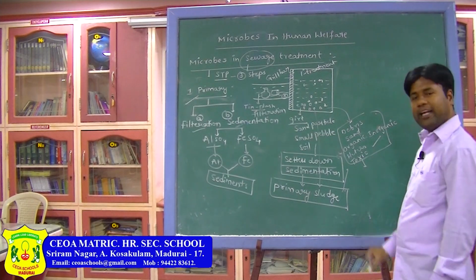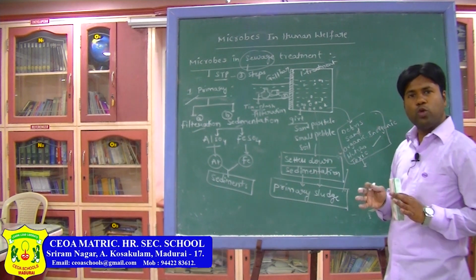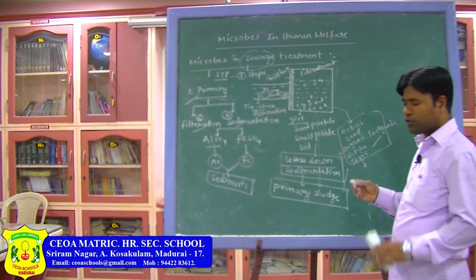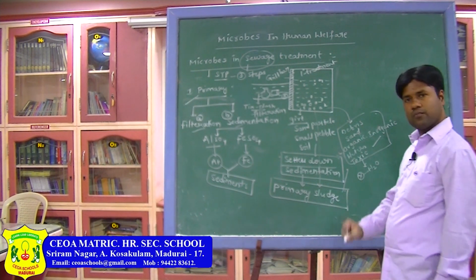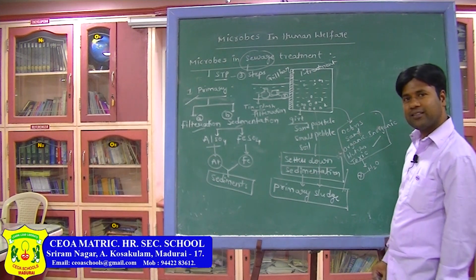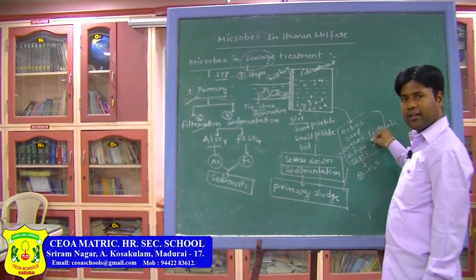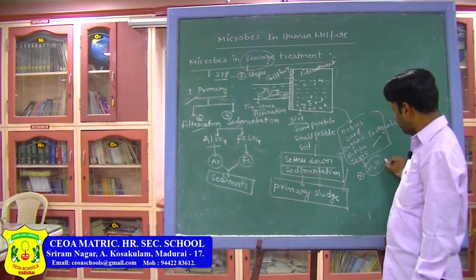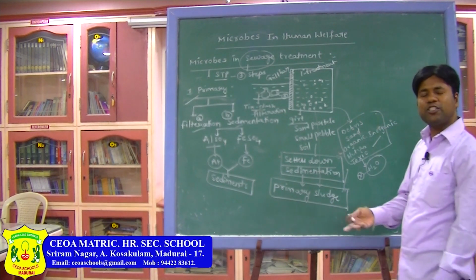Now, it is not good to use for household work, so we cannot use this water. Why? Because dissolved ions, inorganic material and toxic material are all present, so it is not suggested for daily use.